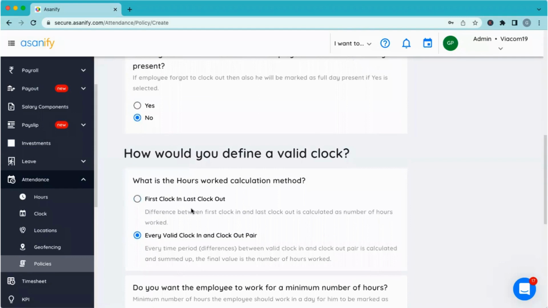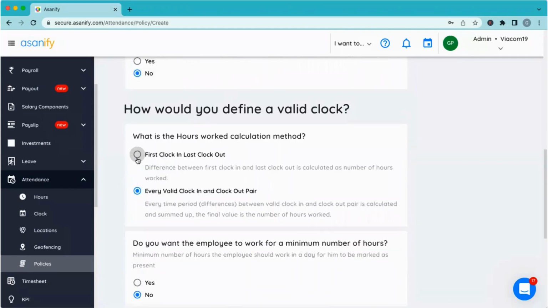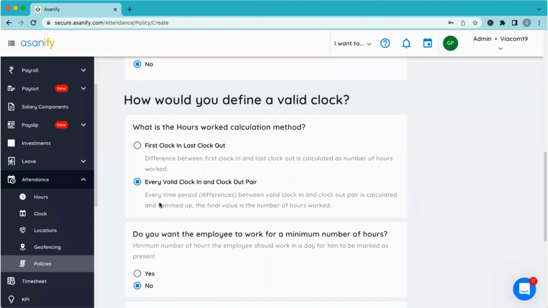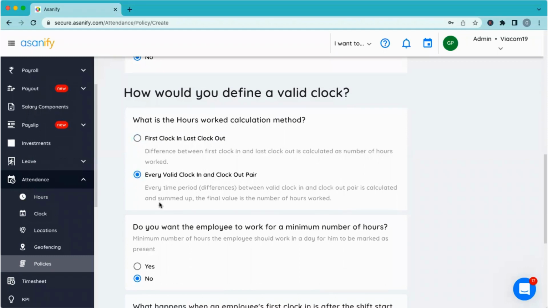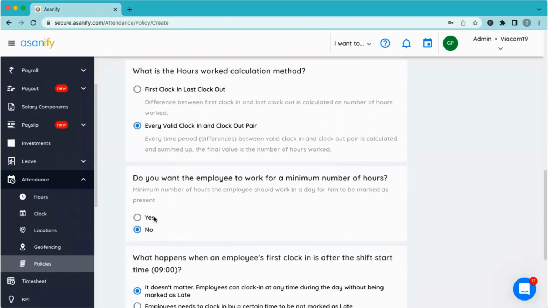Similarly, you can also define how you want the clocks to be calculated. Is it the first clock in the morning and the last clock out in the evening? Or if people are doing a clock in, clock out for their breaks in the middle, do you want to calculate the duration between those clock in and clock out pairs? This becomes especially useful when you have biometric integration, or you're uploading the biometric output on Asanify. If multiple timestamps are coming in, how the system looks at the duration can be defined here.